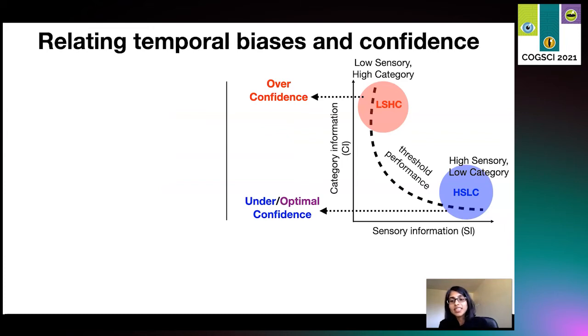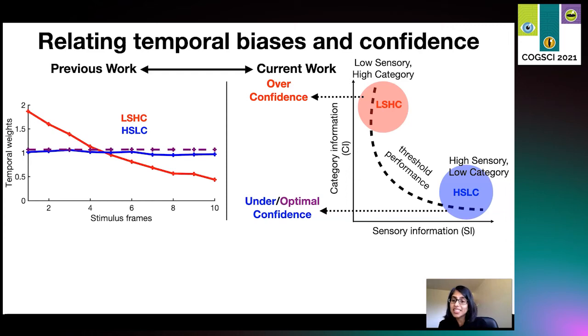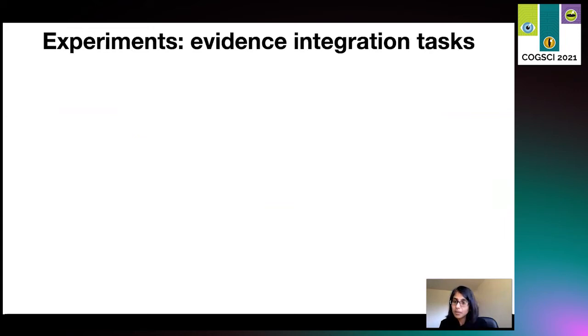Okay, now connecting our current prediction to our previous work, what our model predicts is that for the LSHC condition shown in red, we should not only observe primacy but high confidence reports, and for the HSLC condition, we should not only expect an optimal or recency bias but low confidence reports. Okay. Now, to test our model predictions, we collect new data in a dual report task with explicit confidence reports for both the task conditions.